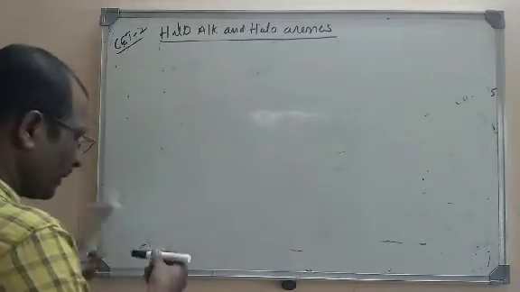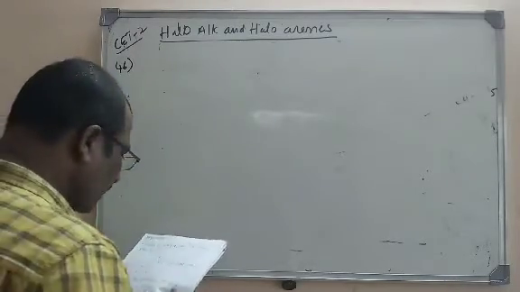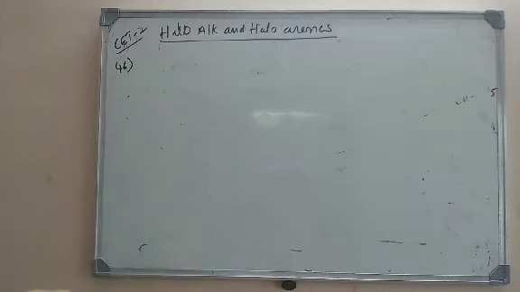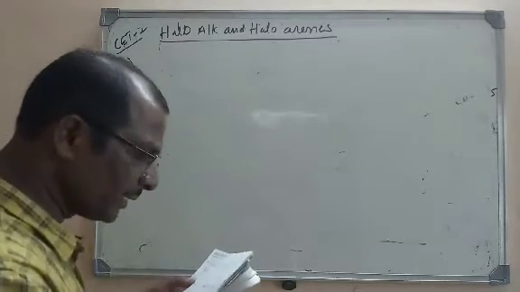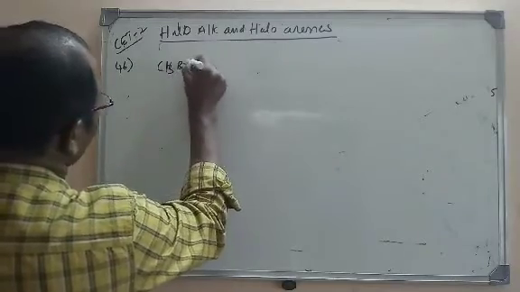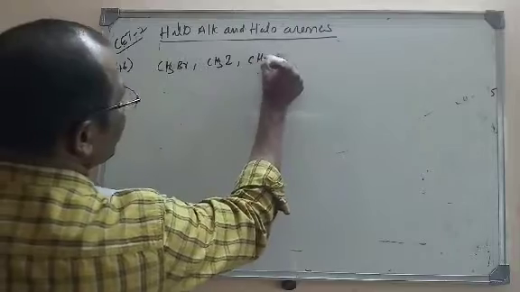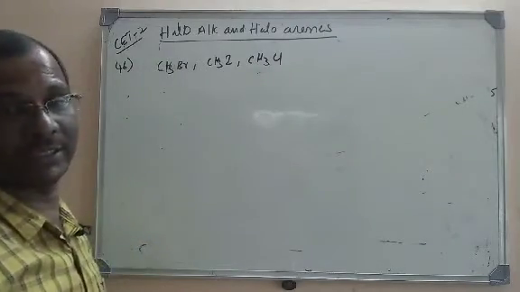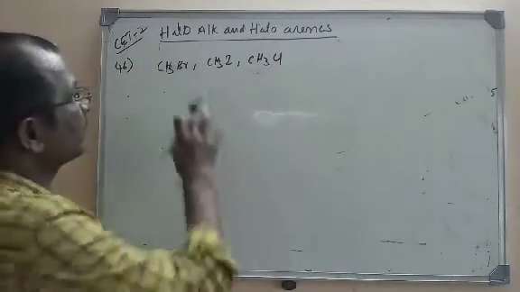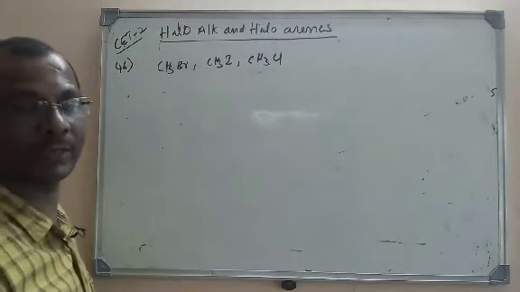It is question number 46 from our material. The order of polarity of methyl iodide, methyl bromide and methyl chloride is given. What is the order of the polarity? Here we have the C-Br bond, the C-I bond and the C-Cl bond. Which bond is more polar?